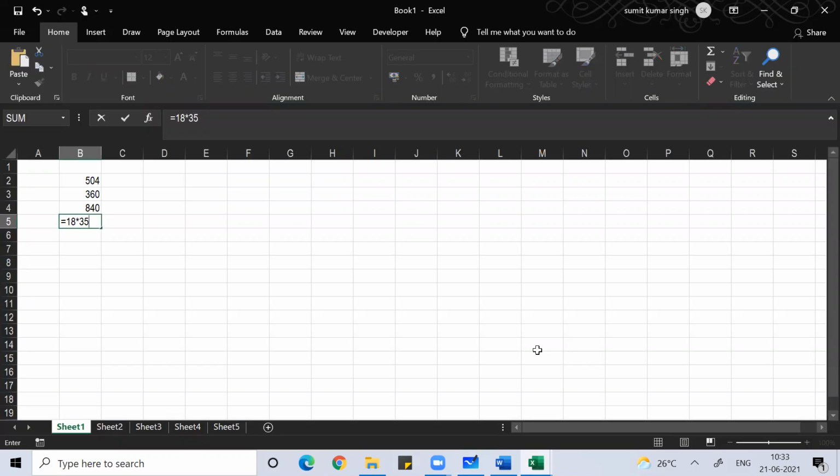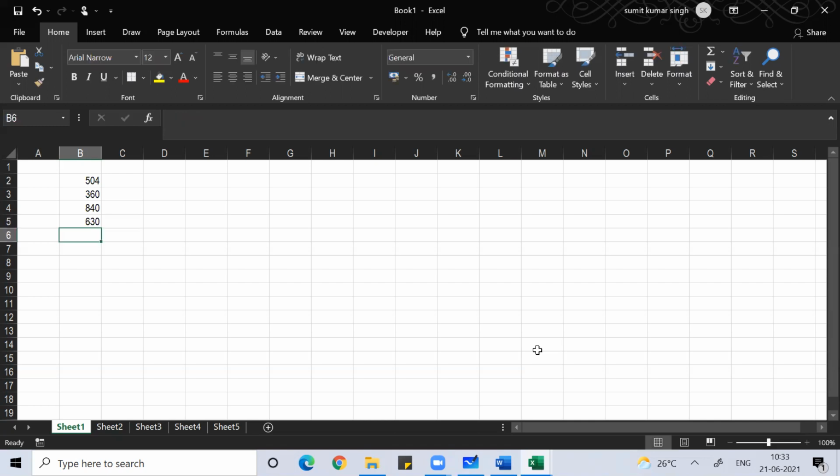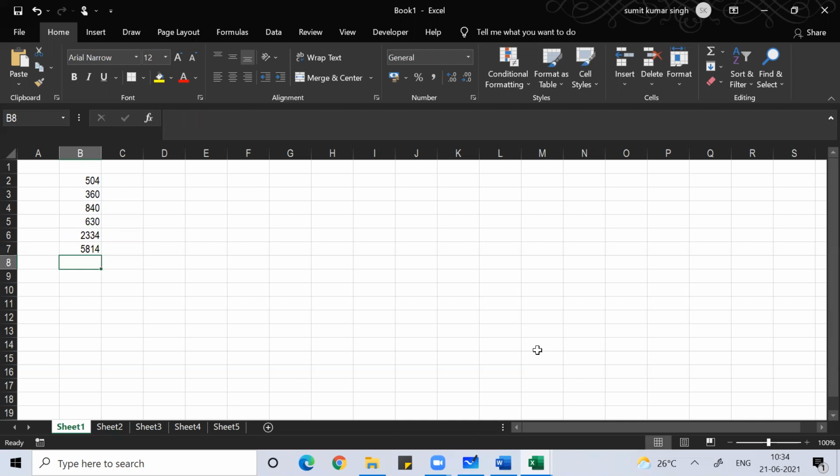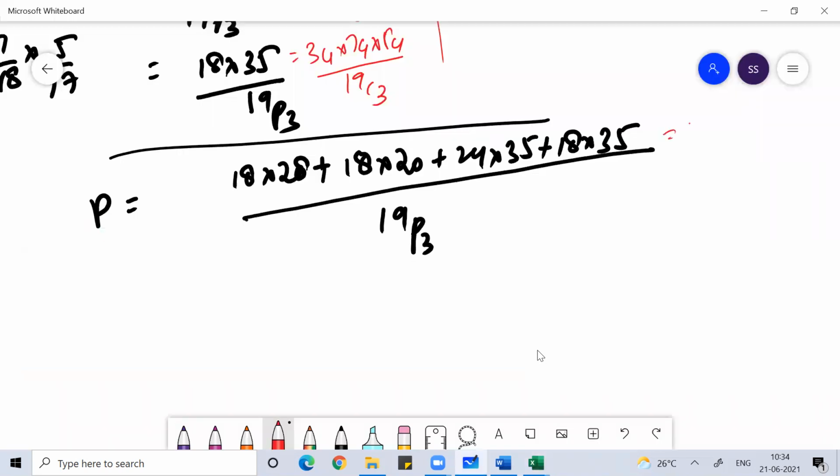The sum total of this is 2334, and 19 into 18 into 17 is 5814. So 2334 divided by 5814. You solve this, that is the answer.